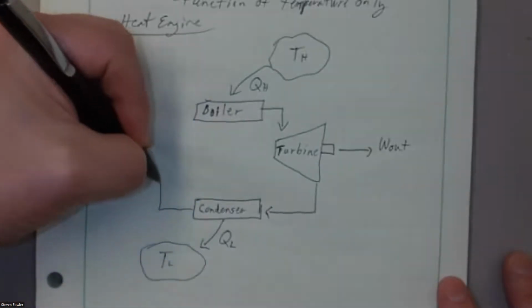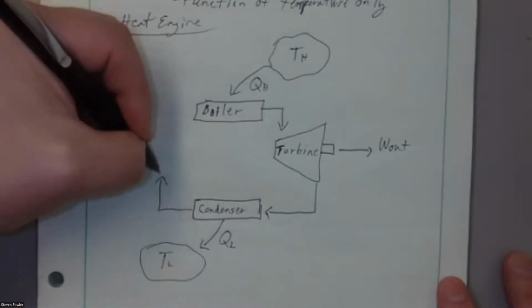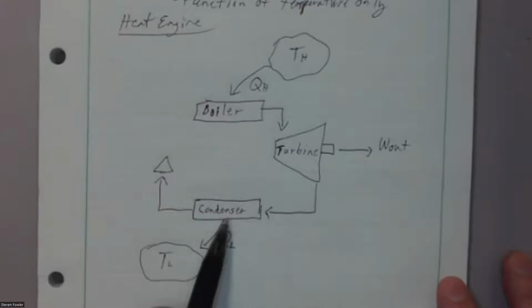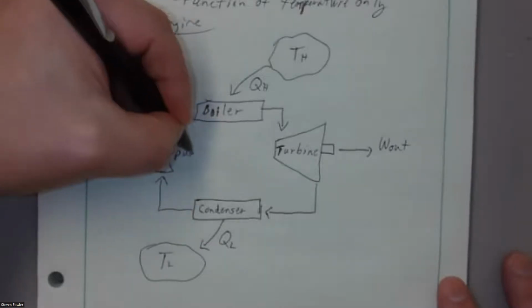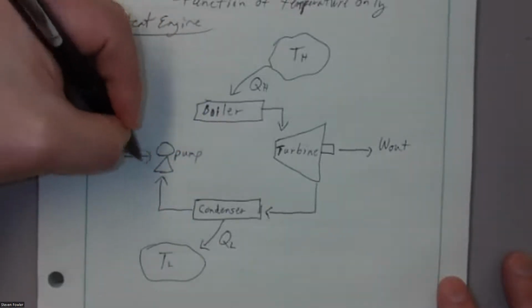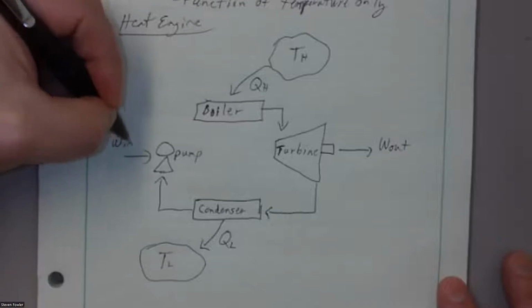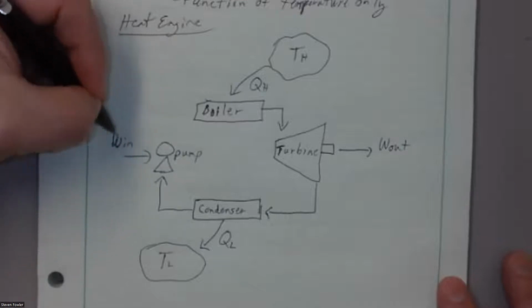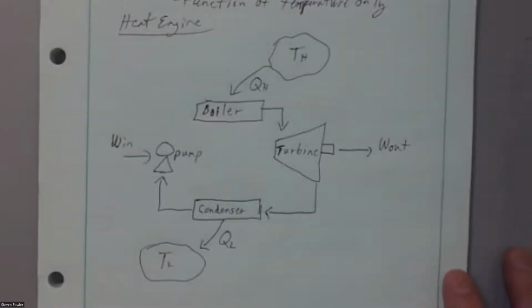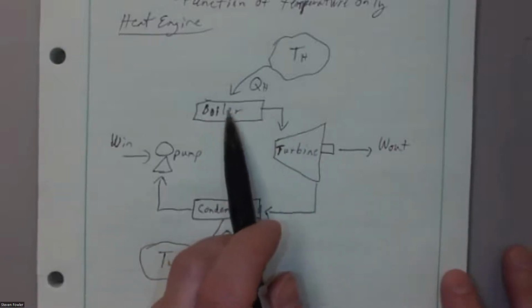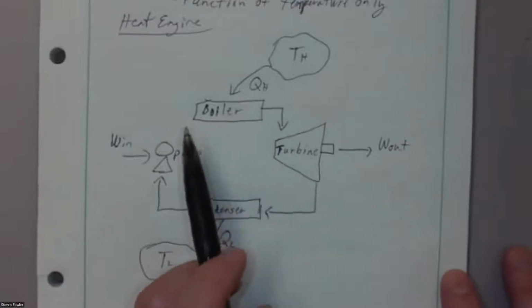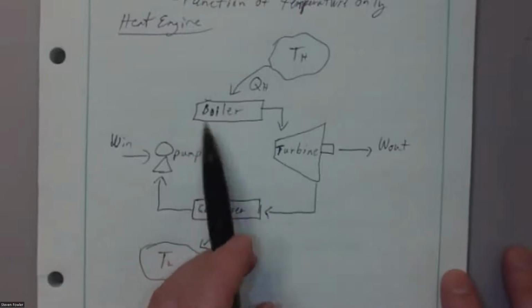In a modern steam engine, which is typically in a large power plant, I'm going to try to get the working fluid all the way down to a liquid. So when I do that, then I run that through some kind of a pump, and that pump's only going to need just a little bit of work in. Why do I need to do that? Well, I need high pressure going into the turbine, and there's nothing in the boiler that's going to increase the pressure. I need high pressure before I get to the boiler.